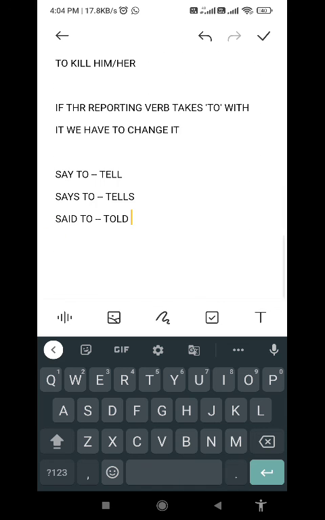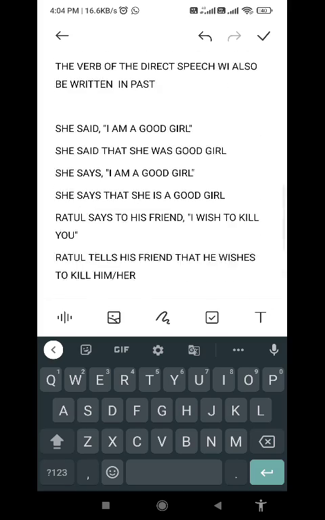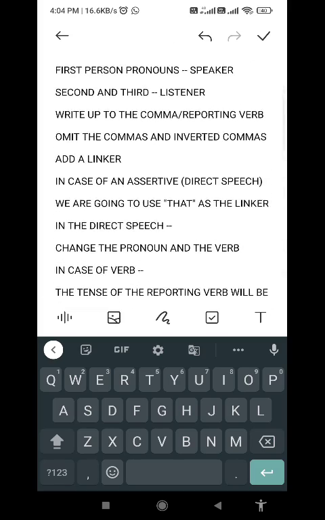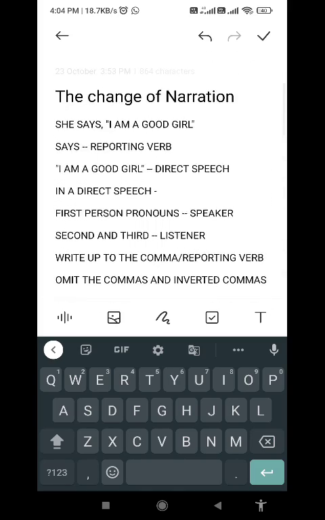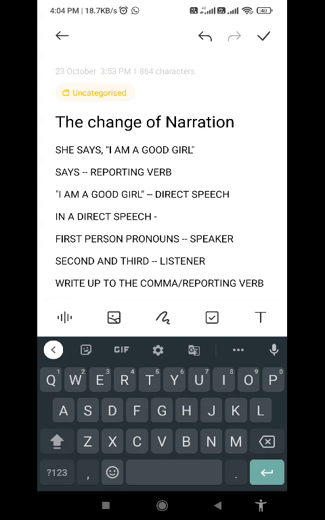Now revise these things very carefully, all the things which I had discussed here. After that we will come back to the special rule regarding the change of narration of assertive sentences when both the reporting verb and the verb of the direct speech are written in past. Then only we have to decide what to do.